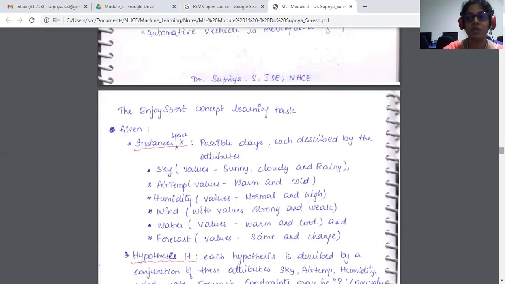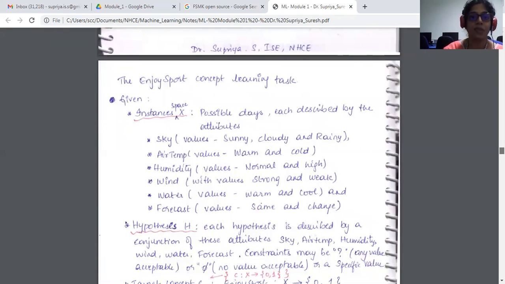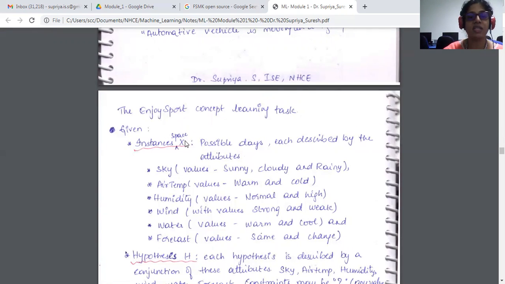So what is an instance space? As we discussed, the 6 attribute values and their corresponding feature values become the instance space. The instance space consists of the possible days, each described by the attributes, like we told, 6 parameters: the sky, air temperature, humidity, wind, water, and forecast. The values the attributes can take: for sky, it can take sunny, cloudy, and rainy, so 3 values for the sky attribute.